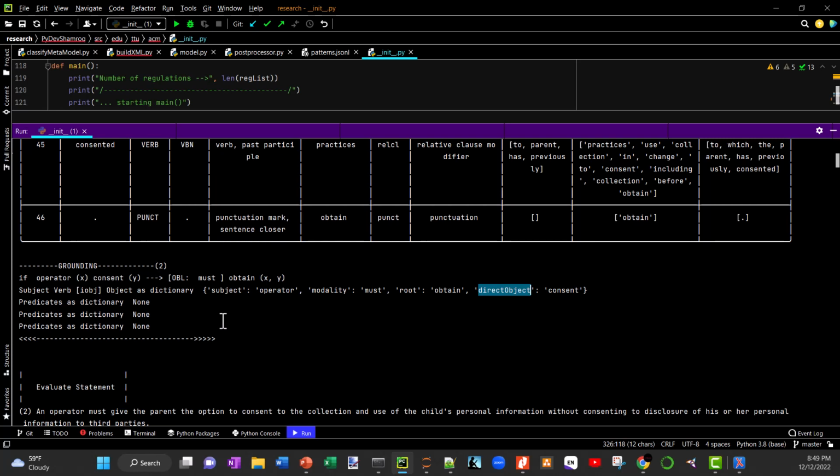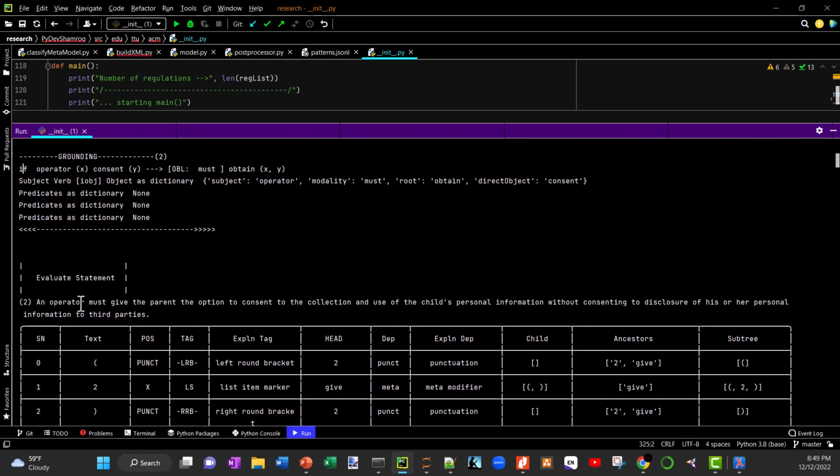Now, quite naturally, this is not the entire sentence. As I talk about next steps, I still have to take the prepositional phrases, map them to semantic roles, and then add those elements to the actual if-then statement, if you will, or this particular format that's going to be included into XML.